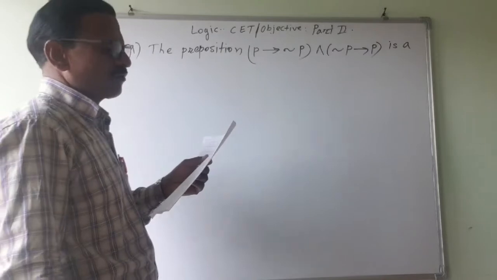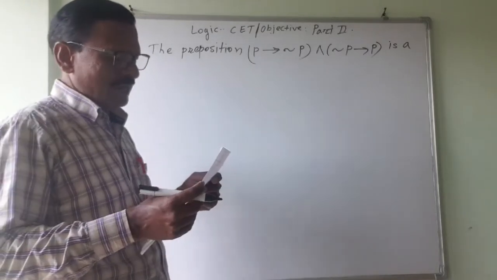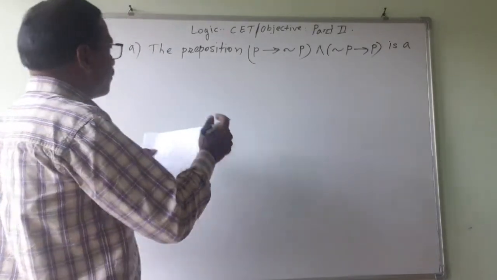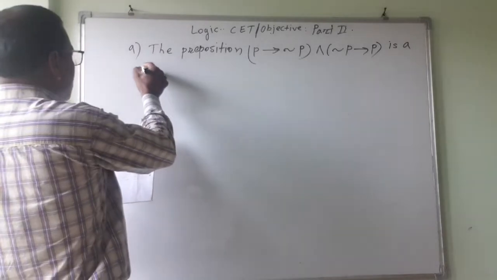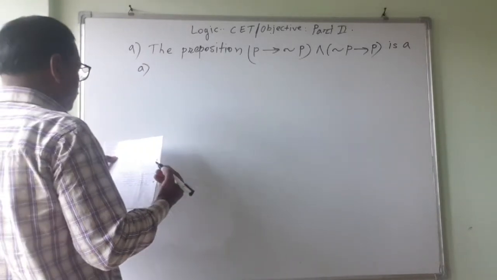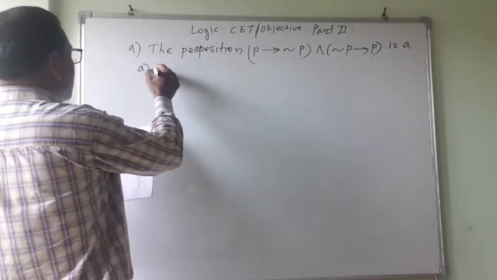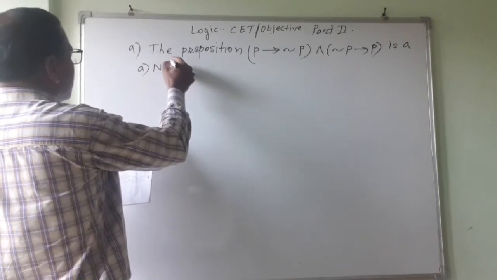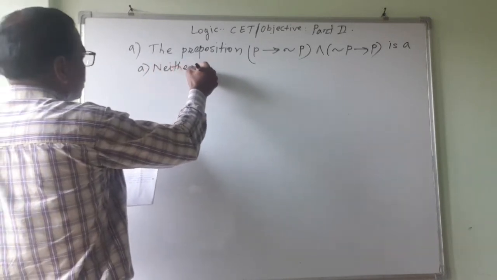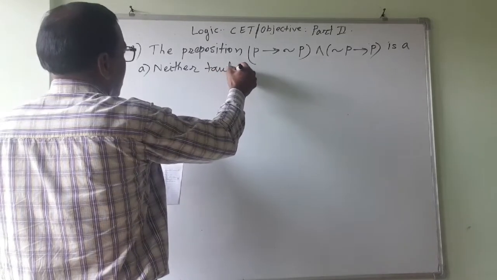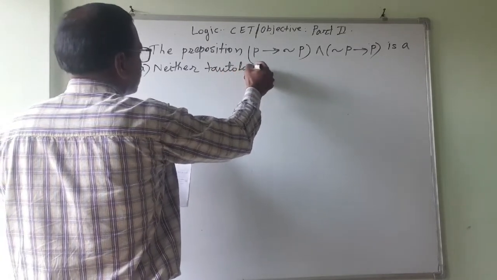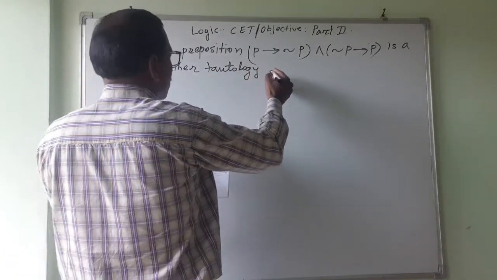This is also an important question, asked in 1997 in the Karnataka board for the CET common entrance test. Number 1, neither tautology nor contradiction.